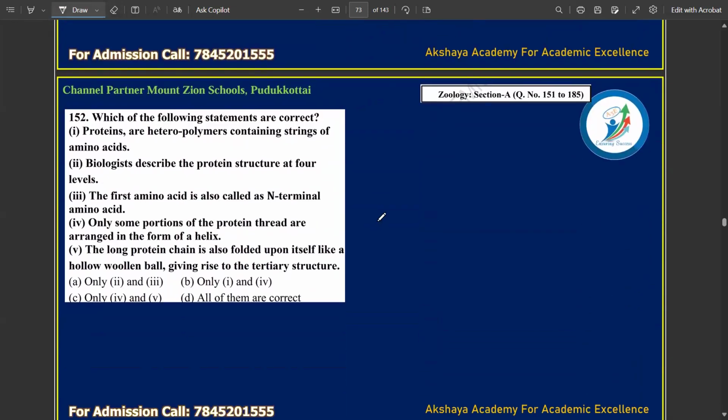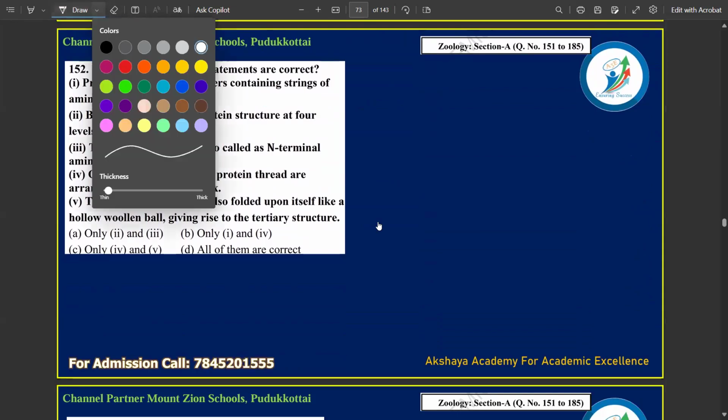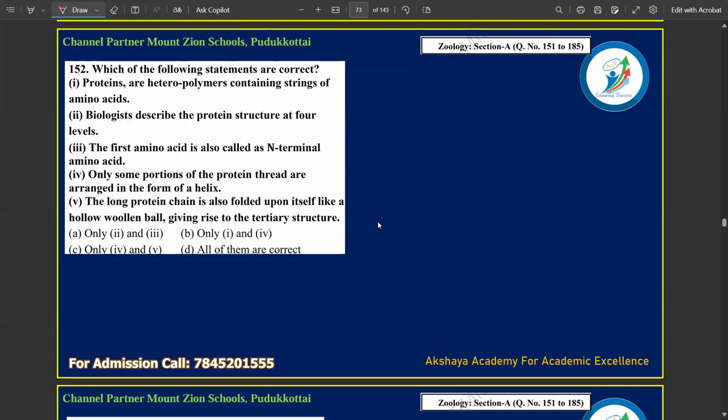Then the next question is from biomolecules, topic proteins. Which of the following statements are correct? We need to check which statements are correct. Proteins are heteropolymers containing strings of amino acids. That's true. Proteins are not made up of a single amino acid, but instead have a wide variety of amino acids. There are 20 amino acids involved in protein synthesis. Their combination gives us different proteins, which are coded by the codons in the DNA, right? Biologists describe the protein structure at 4 levels. True: primary, secondary, tertiary, quaternary structures.